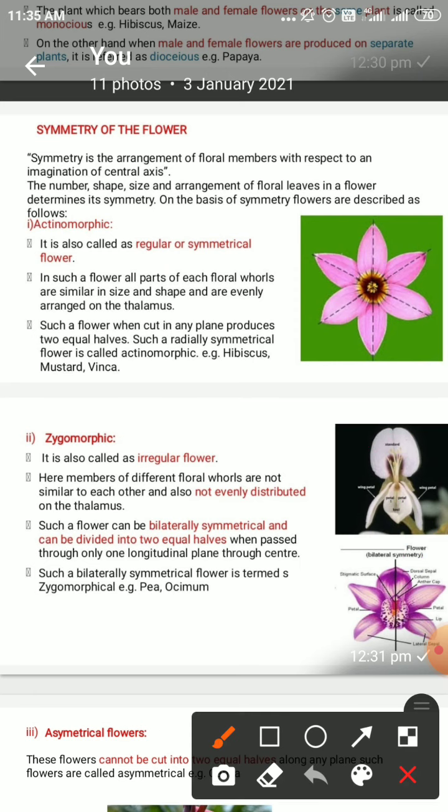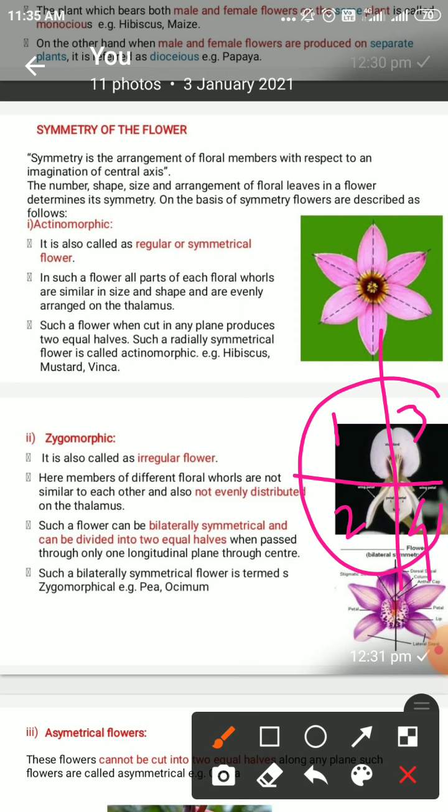Now suppose we try to divide the same flower by two vertical planes, this is one plane, this is another plane, four parts will be formed. Part number 1, part number 2, part number 3, part number 4. But the four parts thus formed are not of equal size and shape. So they differ from each other.